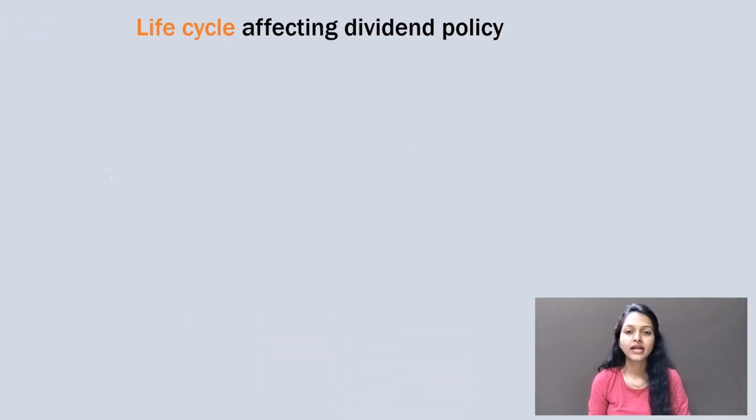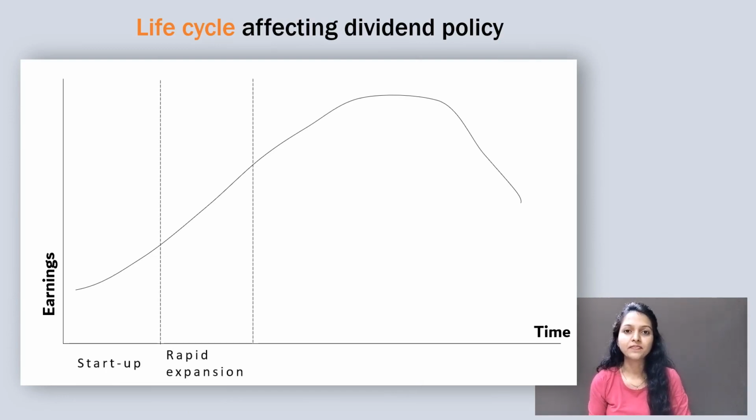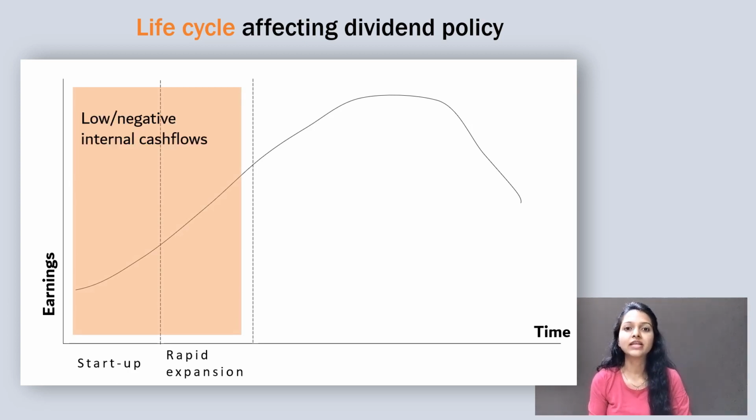Now, besides these factors, there is also a connection between the life cycle of a company and its dividend policy. Let's see how. This is the life cycle of a company. At the first and second stage come startups and rapid expansion companies. They are very high growing firms with large investment opportunities. Because they are at a very initial stage, their internally generated cash is either low or negative. They are forced to be dependent on external sources for capital. Because of all these reasons, such companies are unable to pay dividends.